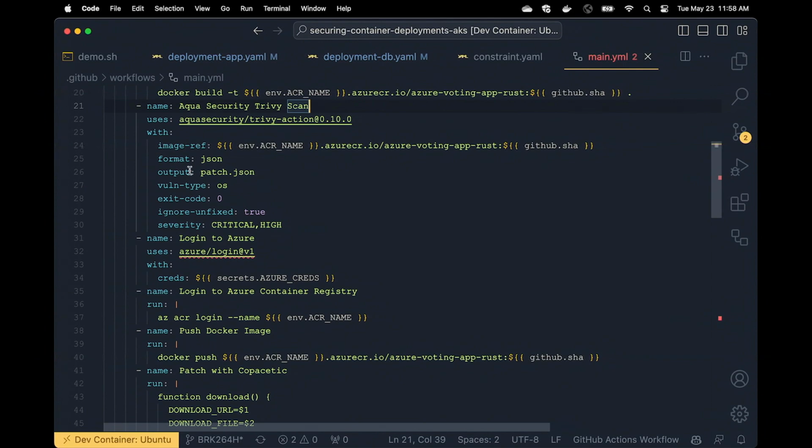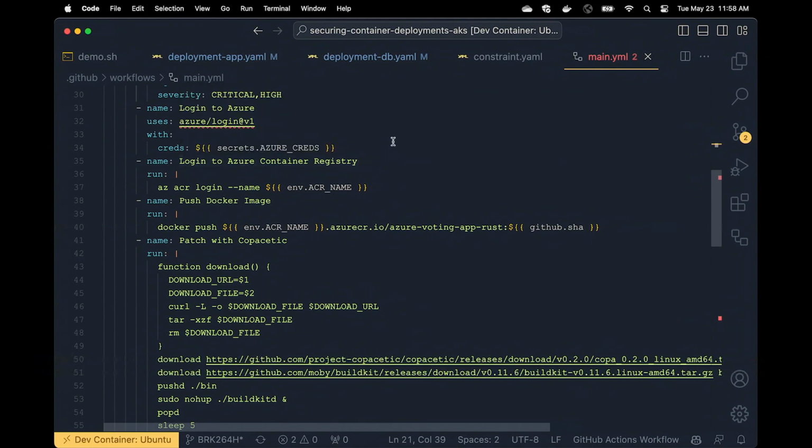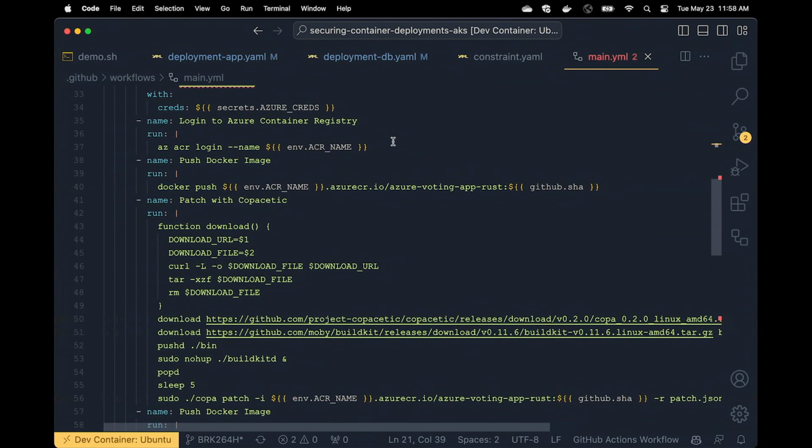But then we have to do some logins. So the action's then going to have to log into Azure. And so I have a secret called Azure Cred stored as a GitHub secret. And that is a service principal that is tied just to a particular resource group. And you could constrain that more if you wanted, if you want your runners to have even more security. I then have to log into ACR. So I'm using the Azure CLI to do that. And then once I'm logged into all those things, I have to push that image that I just built locally with the new compiled code with Docker push.